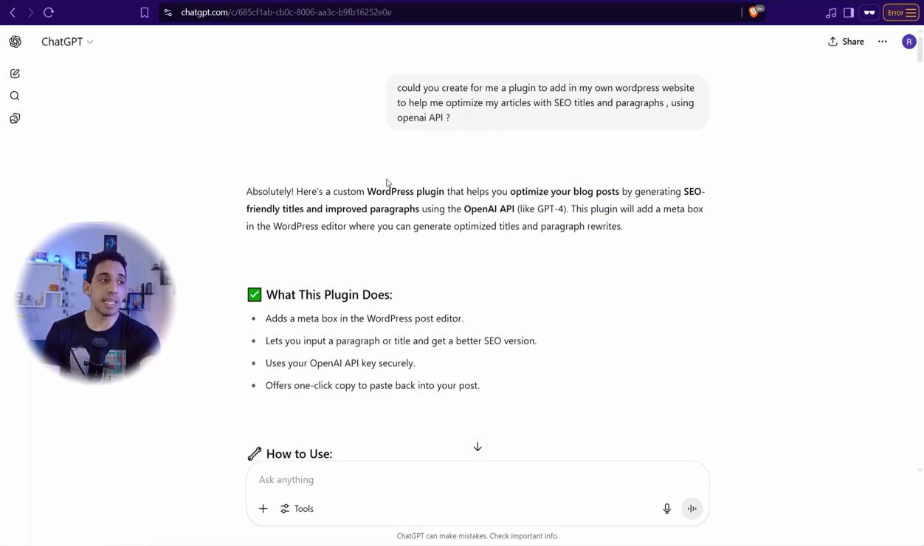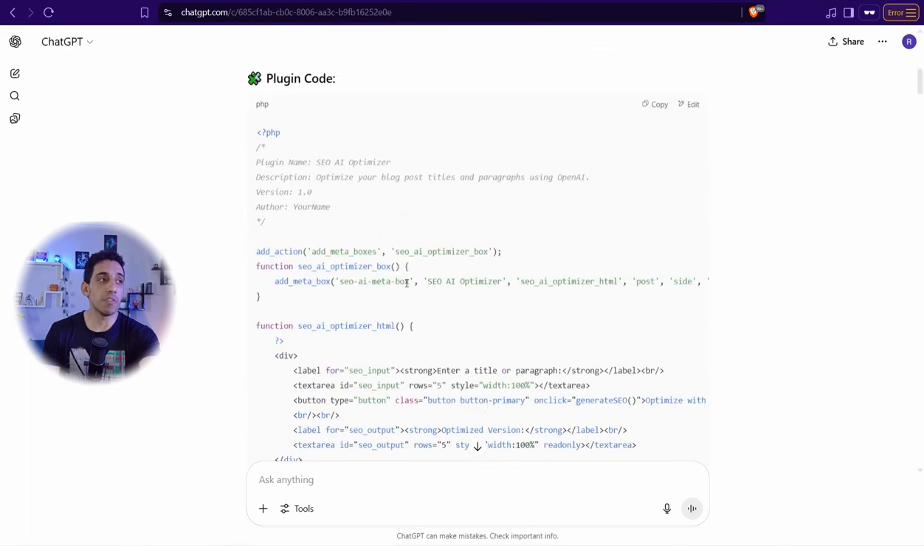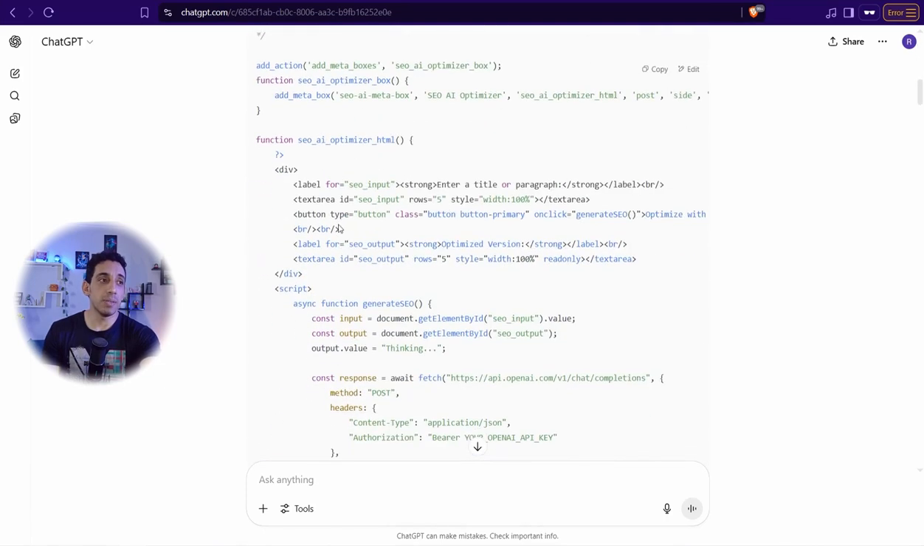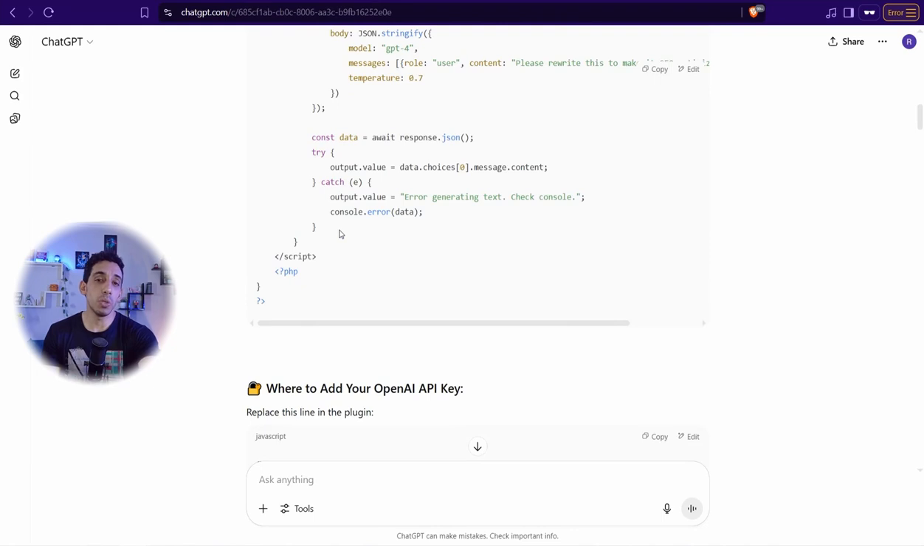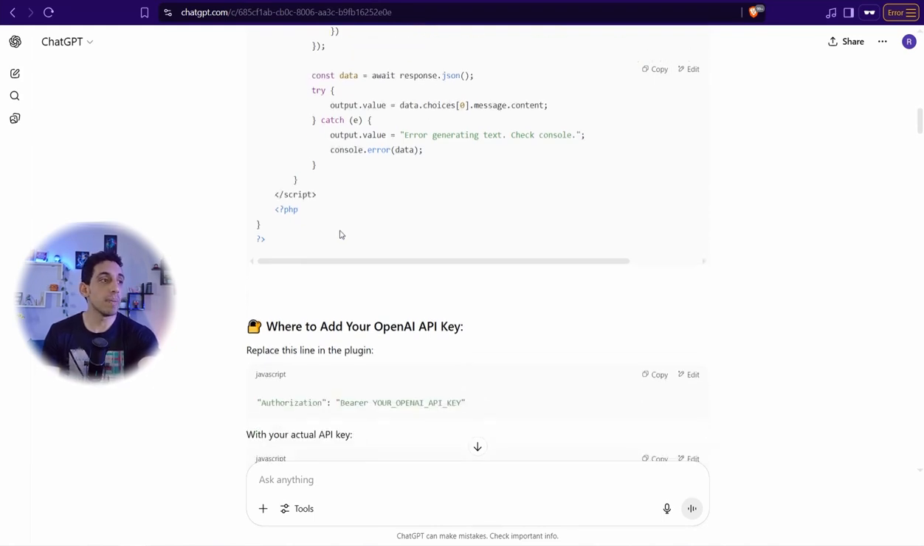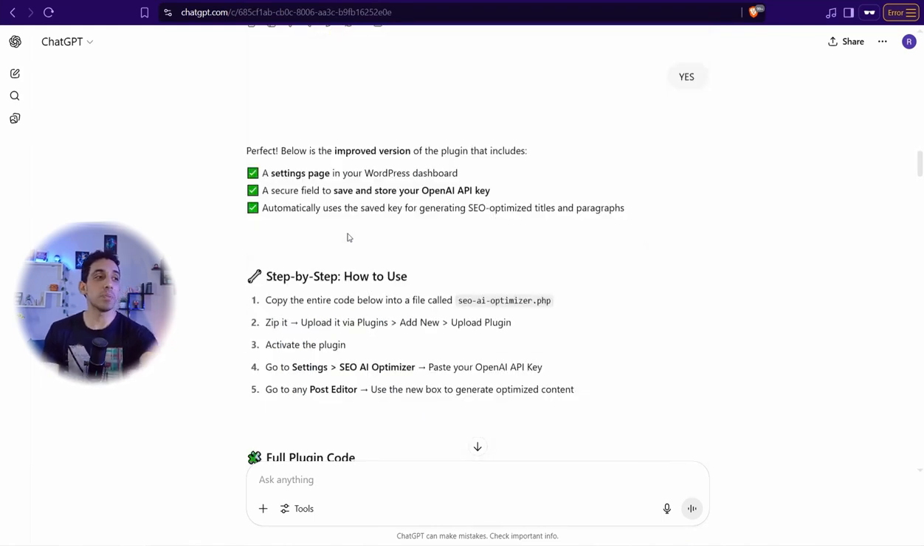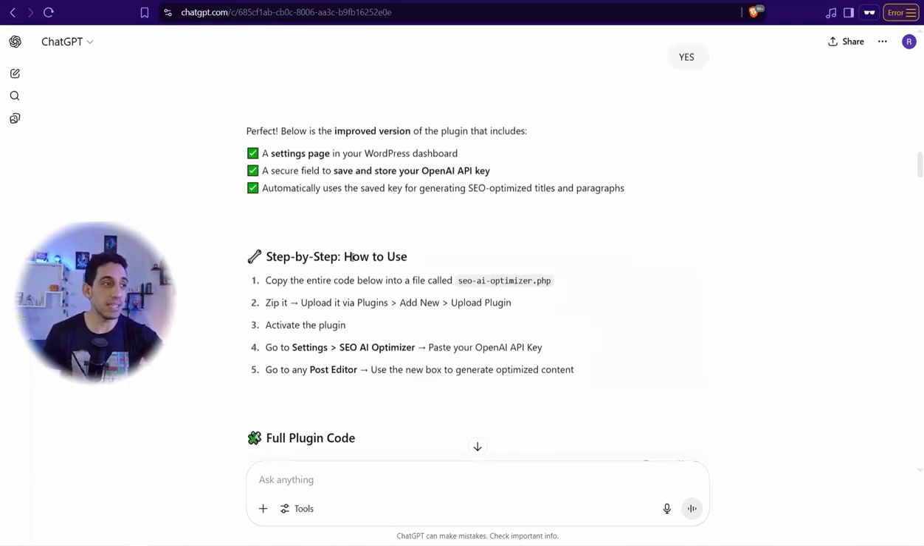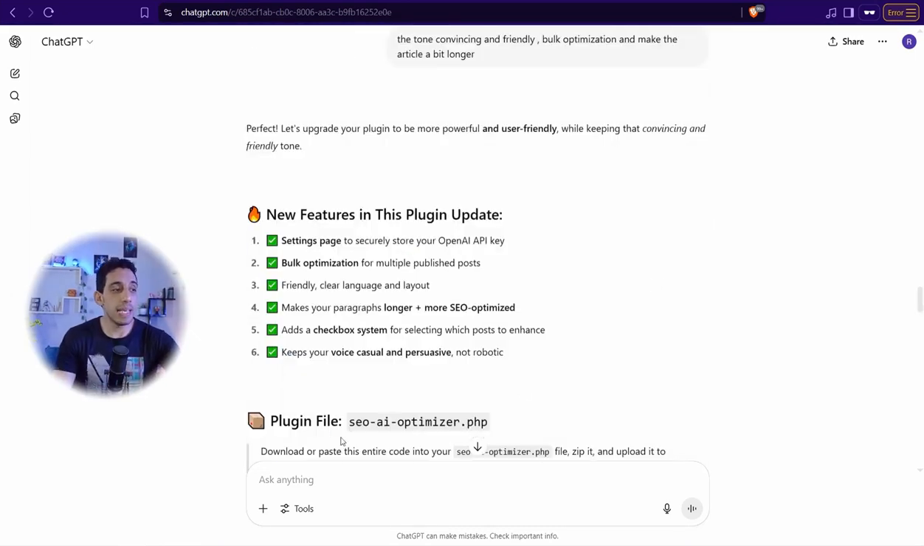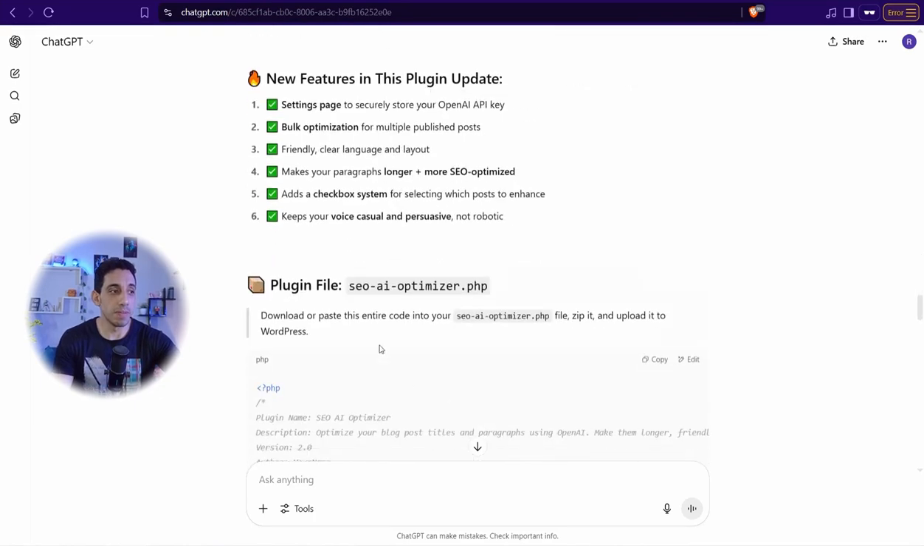And for sure, it gives me the whole package of my plugin that you can do manually on your PC and your laptop, or you can ask ChatGPT to prepare this whole plugin in a zip file and send it over right away, like this one, as you see, SEO AI Optimizer PHP.